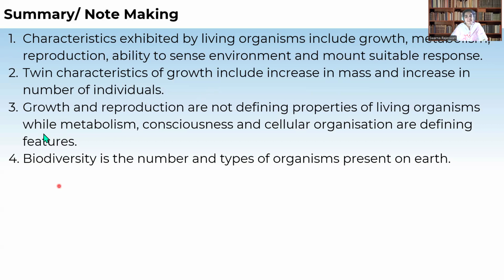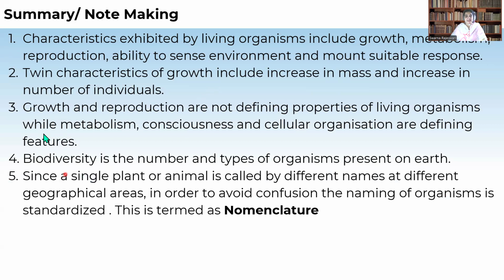Now, biodiversity is the number of different types of living organisms present on the earth. When a single plant or animal is called by different names in different geographical areas, in order to avoid the confusion, the naming of the organism is standardized. So that naming we call nomenclature. So why do we have to name?